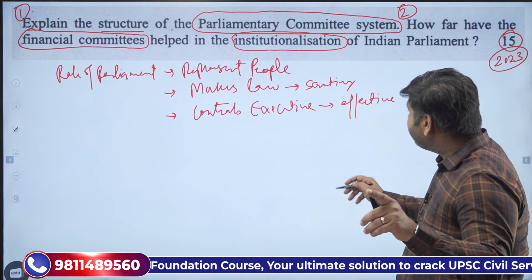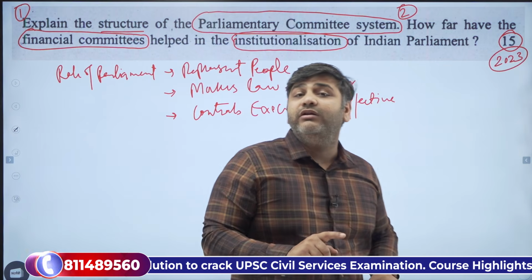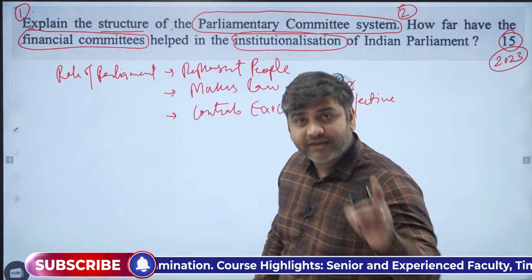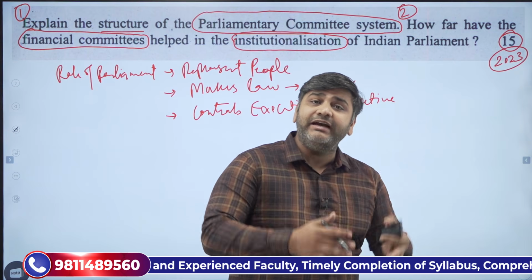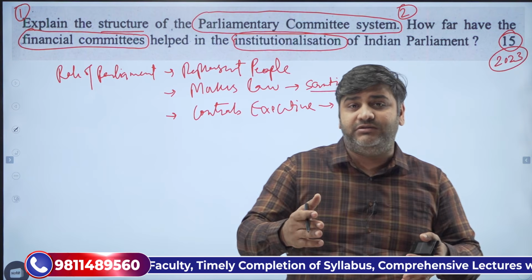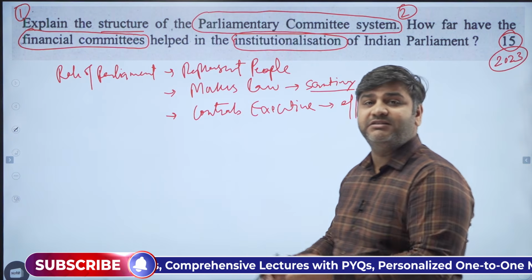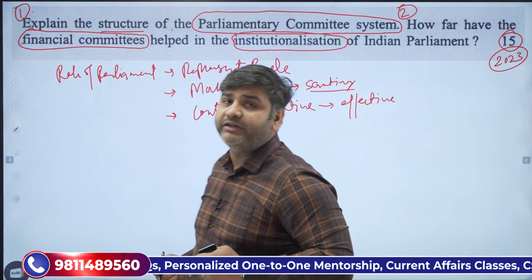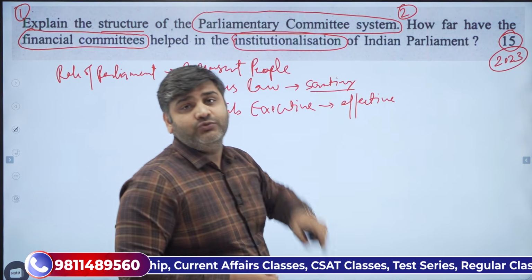Now, if the parliament, given the chaos, given the political debate which is going on, can it scrutinize every bill, clause by clause? Can it go into the depths of a bill and understand what impact it is going to create if it is implemented, if it is made, if it is passed, if it is turned into an act? It is very difficult for a political body to do it. And that is the reason why the parliamentary committee comes into the picture.